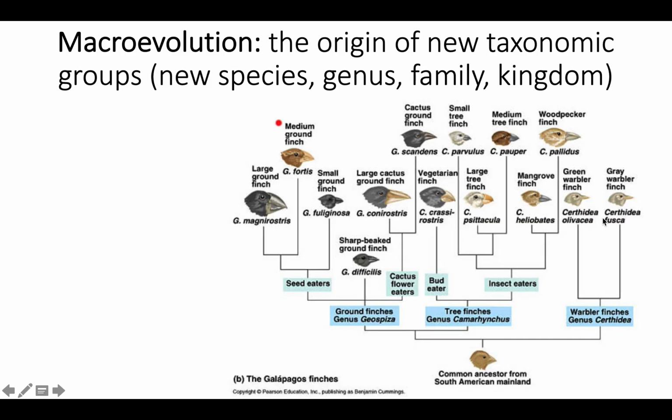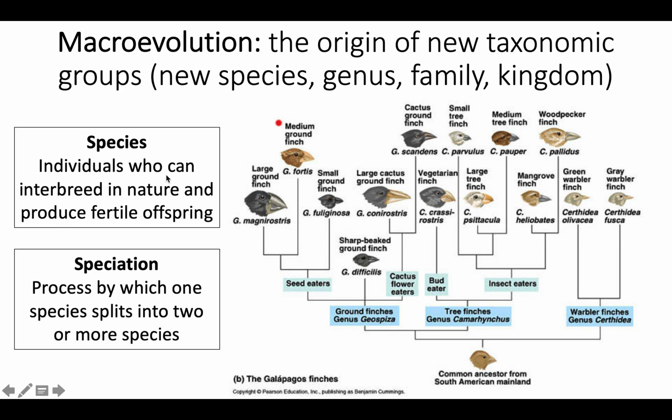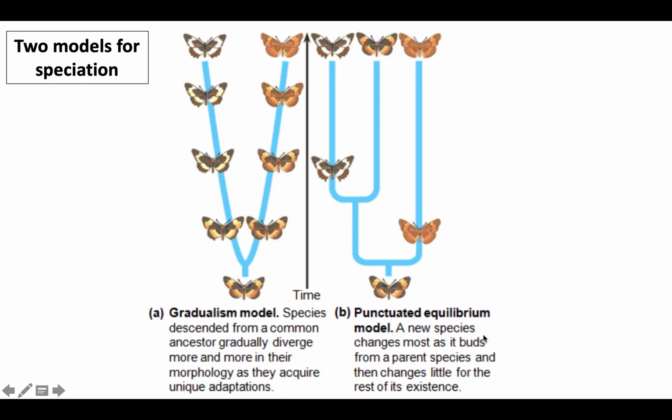So when we're talking about new speciation, we're really talking about macroevolution, or the origin of new groups: new species, genus, families, etc. So speciation is the process by which one species splits into two or more species, right? So I'm going to skip over that.